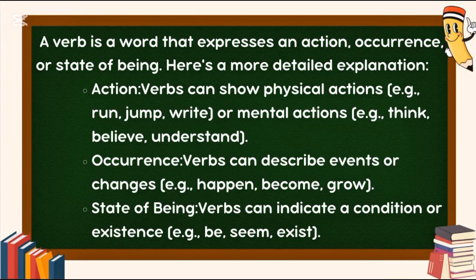Verb. A verb is a word that expresses an action, occurrence, or state of being. Here's a more detailed explanation. Action: verbs can show physical actions, for example run, jump, write, or mental actions, for example think, believe, understand. Occurrence: verbs can describe events or changes, for example happen, become, grow. State of being: verbs can indicate a condition or existence, for example be, seem, exist.